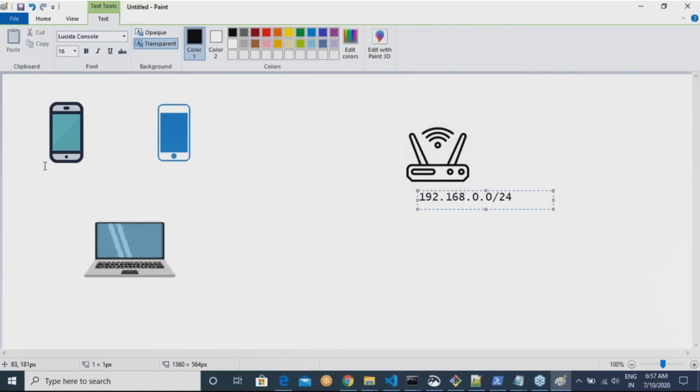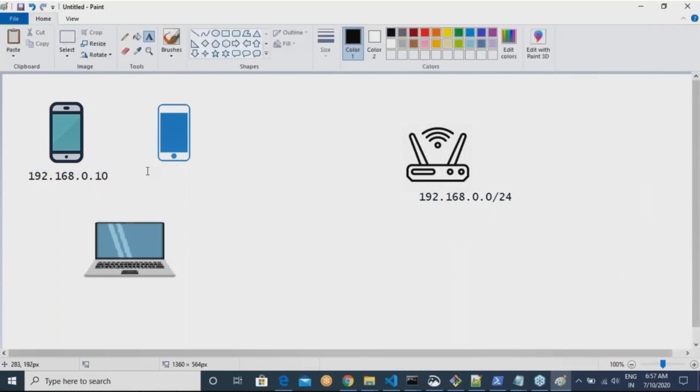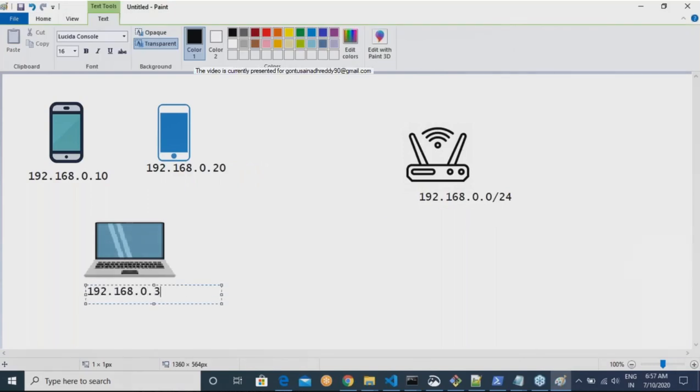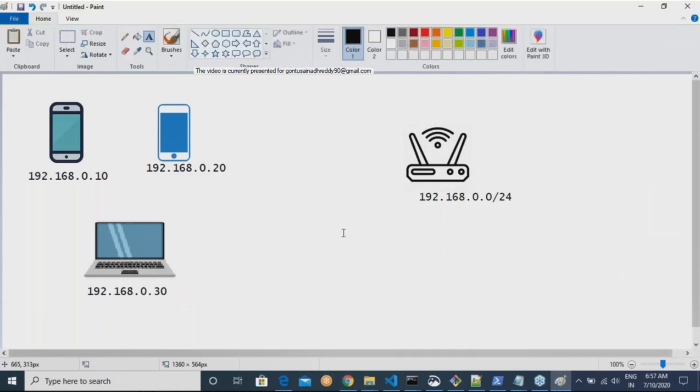Let us assume this is the case. So this device might get an IP address of 192.168.0.10, and this might get 192.168.0.20. I'm just writing ad hoc IP addresses. Some routers give sequential IP addresses also. 192.168.0.30. Am I clear on this?